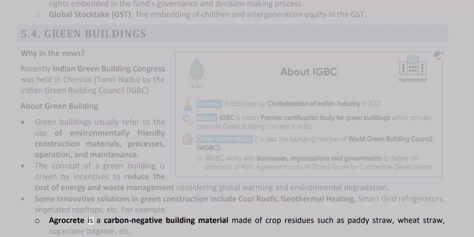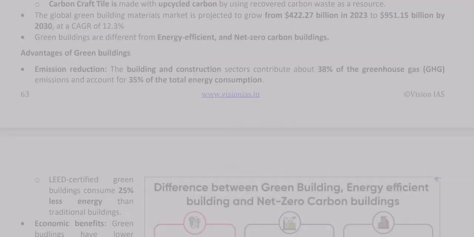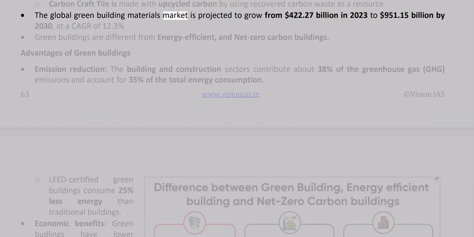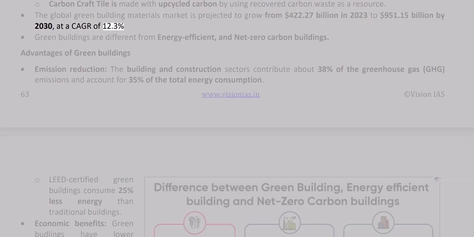For example, Agrocrete is a carbon-negative building material made of crop residues such as paddy straw, wheat straw, sugarcane bagasse, etc. Carbon craft tile is made with upcycled carbon by using recovered carbon waste as a resource. The global green building materials market is projected to grow from $422.27 billion in 2023 to $951.15 billion by 2030, at a CAGR of 12.3%. Green buildings are different from energy efficient and net zero carbon buildings.